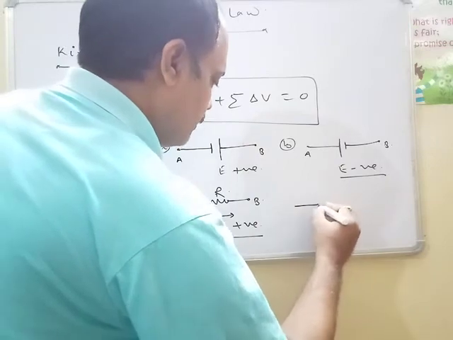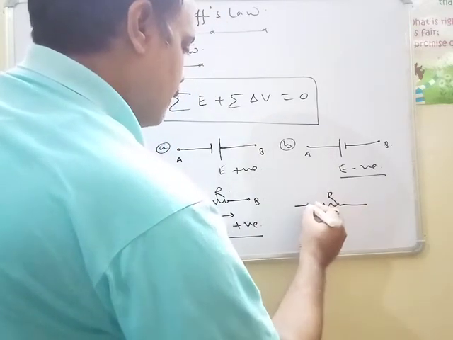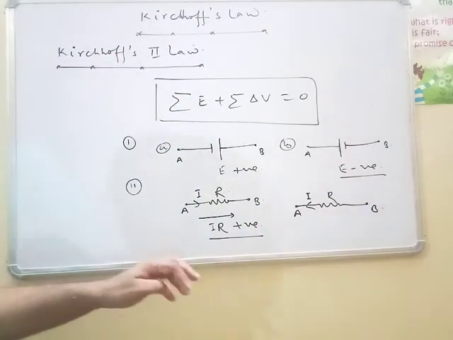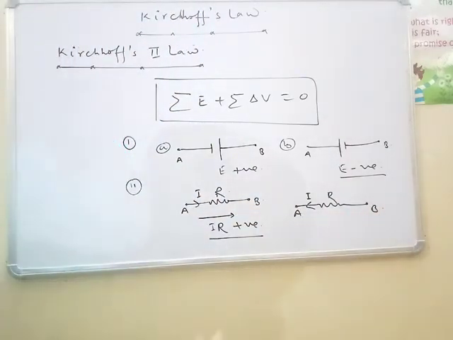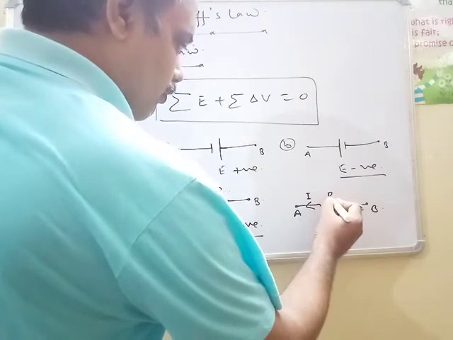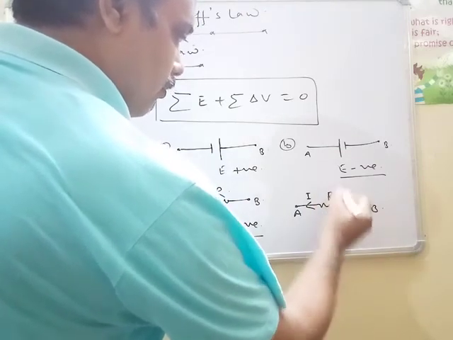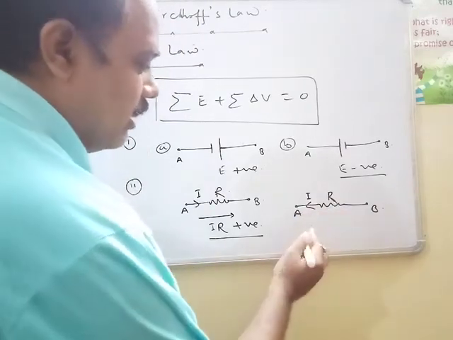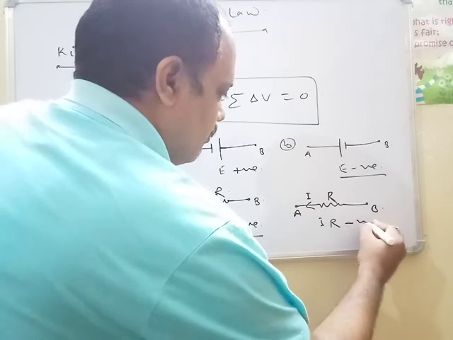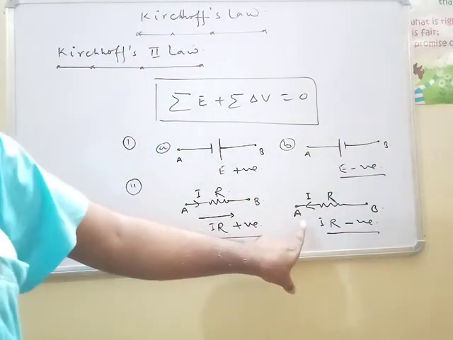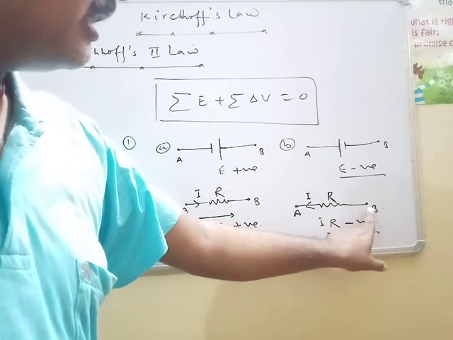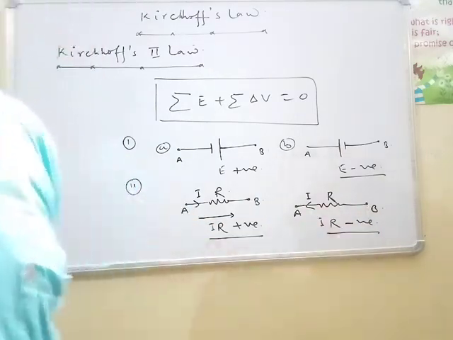And if we travel in a junction from A to B, but current is opposite to the direction of motion, then the product of I and R here will be negative, because we are moving from A to B while the direction of conventional current in the circuit is from B to A. Therefore, I and R will be negative.